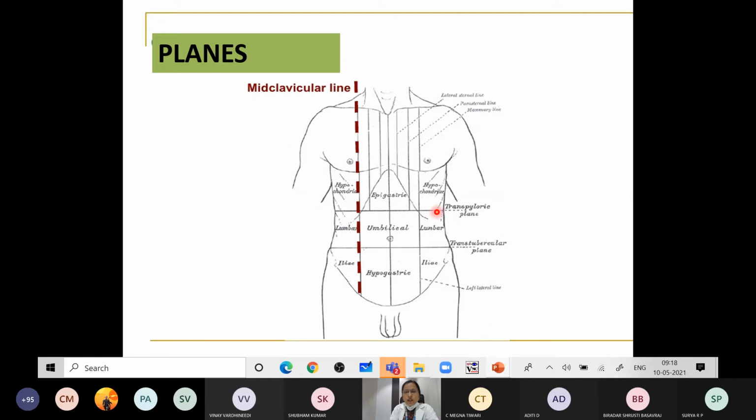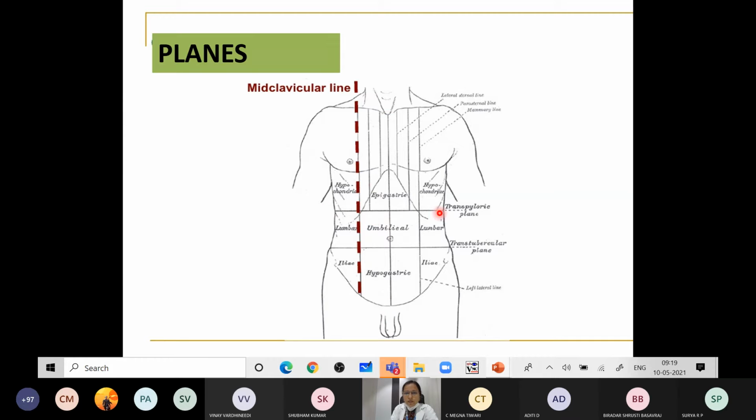Transpyloric plane is a transverse plane which passes anteriorly through the midpoint between the xiphisternum and the pubic symphysis, or the suprasternal notch and the pubic symphysis. So midline of that you will be having the transpyloric plane. This is the suprasternal notch and this is the pubic symphysis.